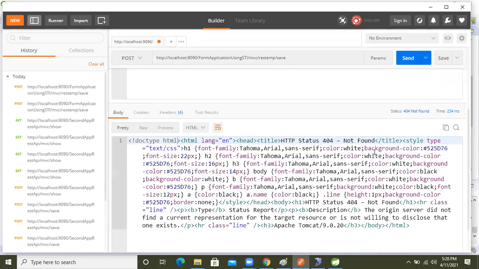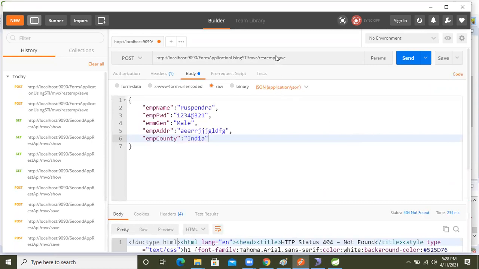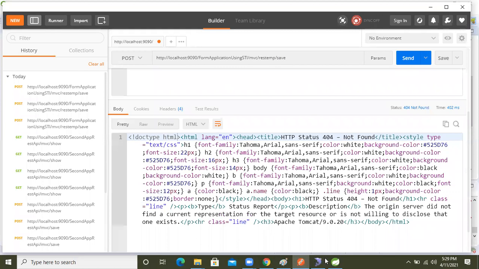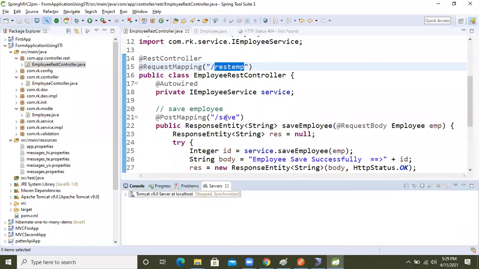It's saying not found, right? Okay, let's run the application one more time. Stop it. I'm stopping the application, guys. Now run the application.